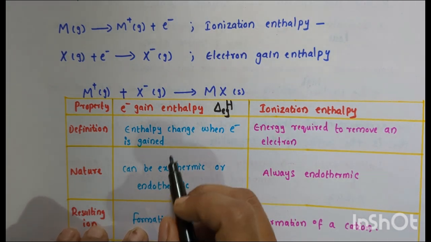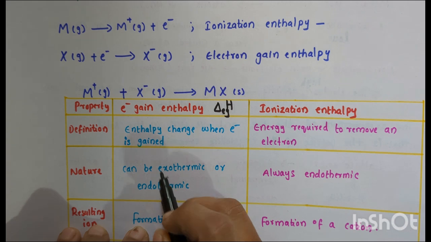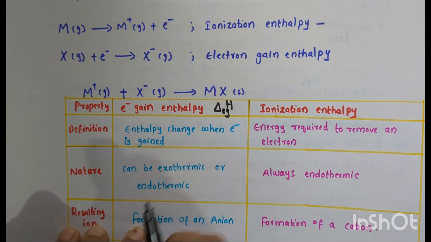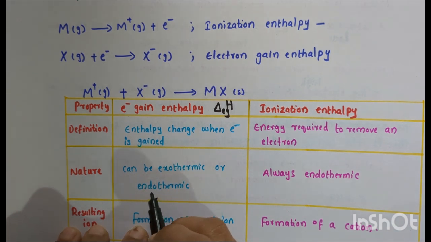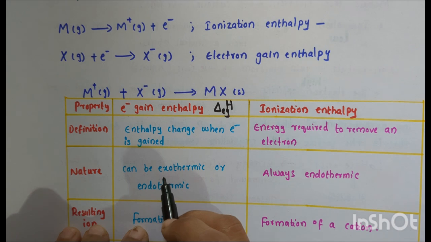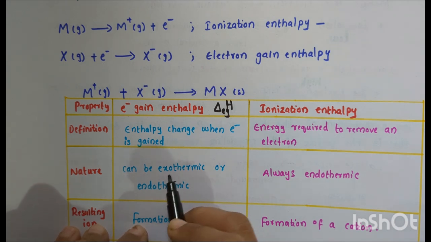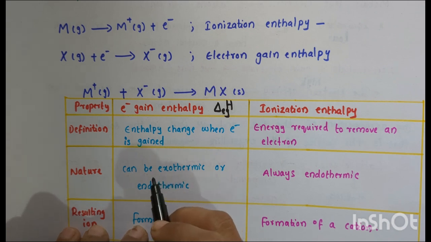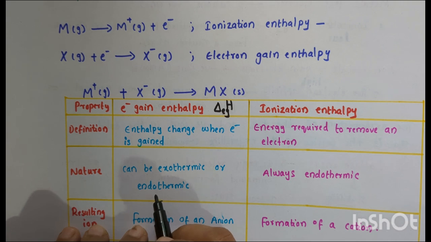The electron gain process can be either exothermic or endothermic. What about an exothermic process? In this process, energy will be released. Halogens like chlorine have highly exothermic electron gain enthalpies. And what about an endothermic process? In endothermic reactions, energy is absorbed, for example in noble gases.